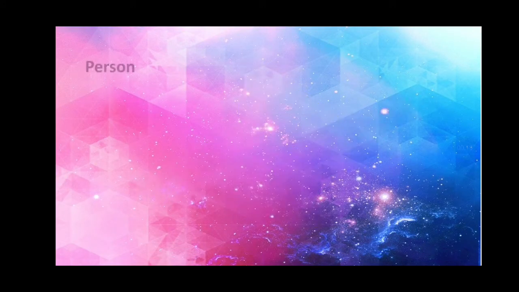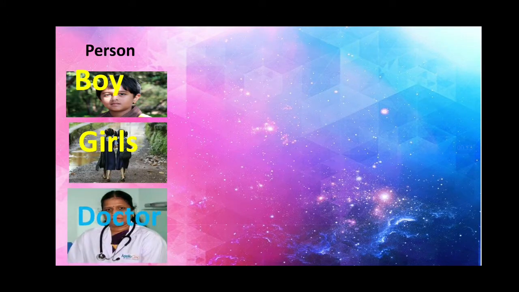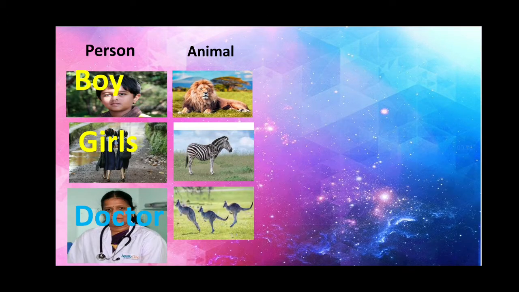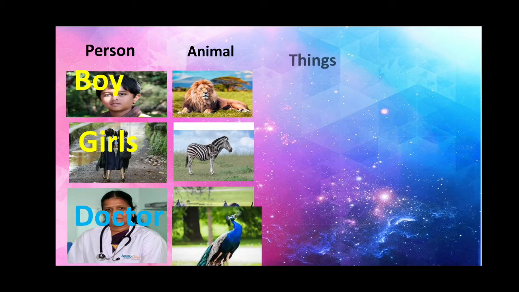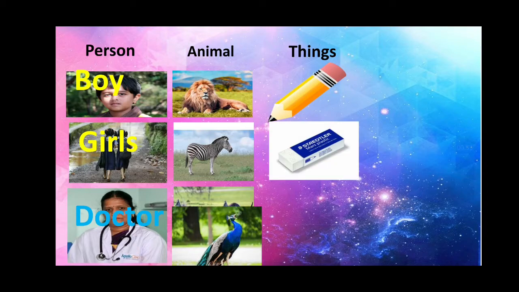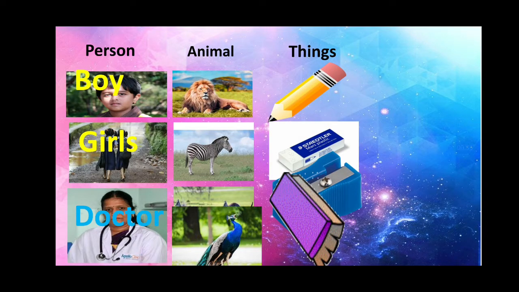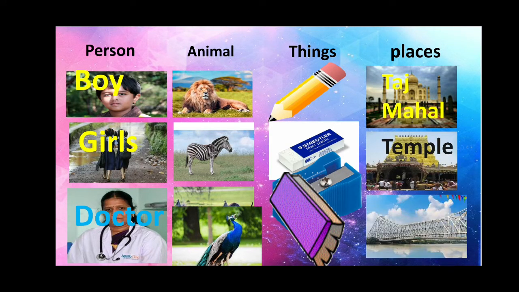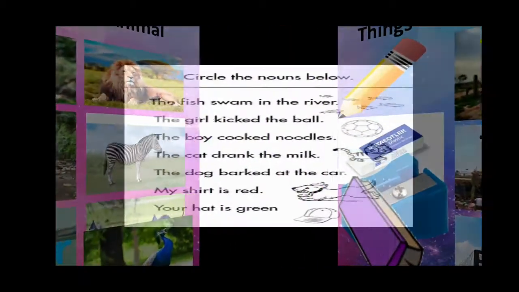Example, name of a person like boy, girl, doctor. Name of animal: lion, zebra, kangaroo, peacock. Name of things: pencil, eraser, sharpener, duster. Name of places like Taj Mahal, temple, bridge. So a noun is a word used as the name of a person, animal, things or places.